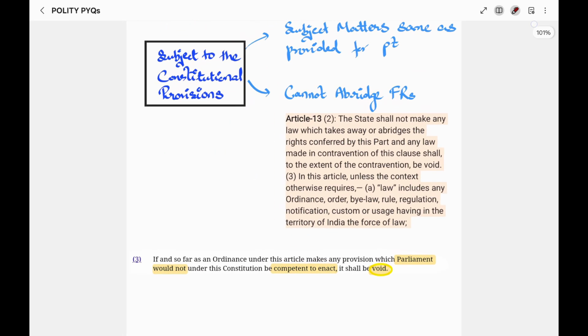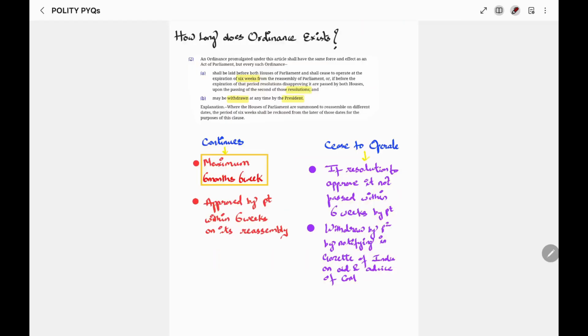Next, an ordinance cannot make such laws which Parliament itself cannot make. And if any such law has been made by ordinance, it will be void, meaning having no effect.